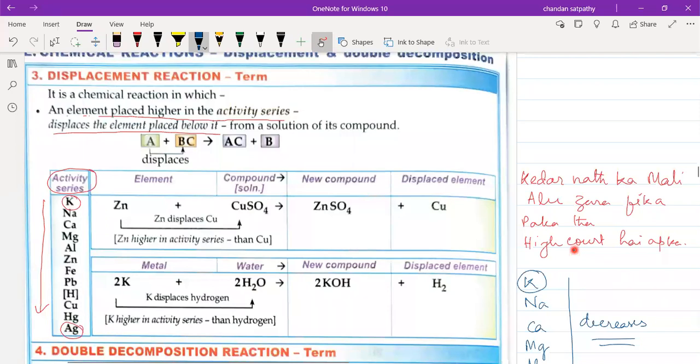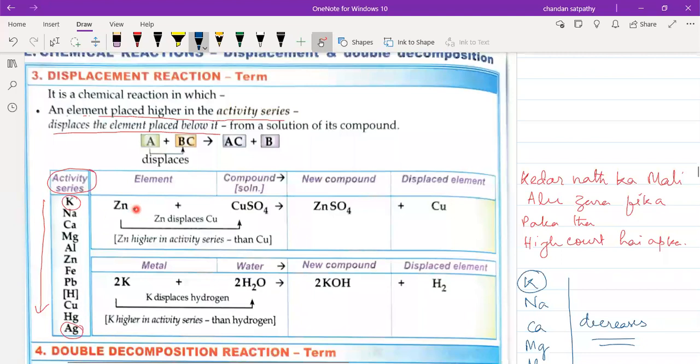Now suppose any other higher authority person comes, suppose the chief minister comes, our Naveen Patnaik comes, then our principal will give the chair or not? If the prime minister comes, then our Naveen Patnaik will give the chair or not? So similarly, whenever a higher reactivity series metal comes, it displaces the less reactive element.